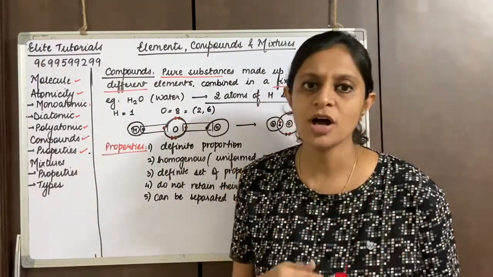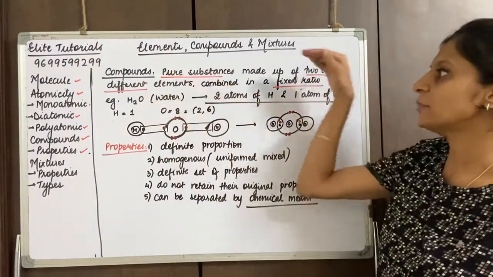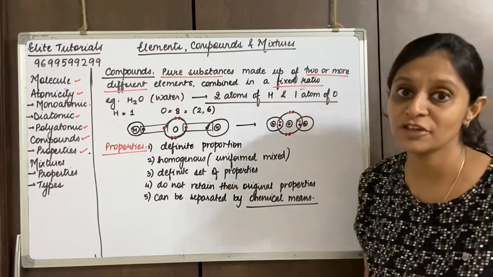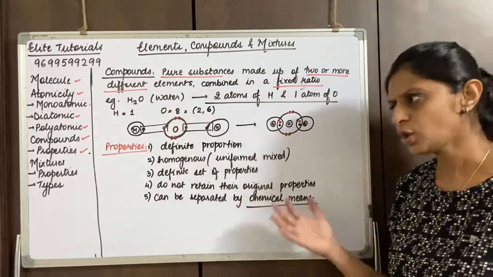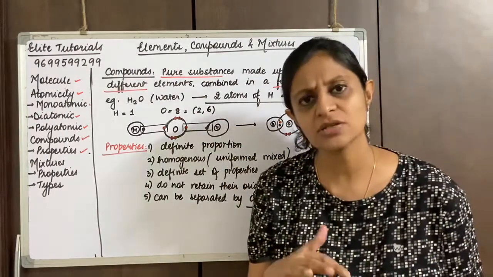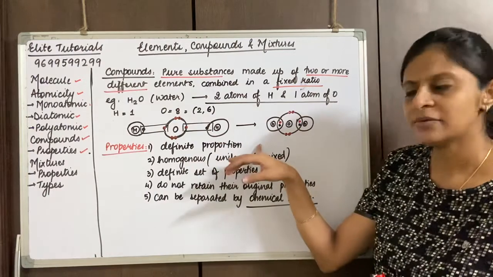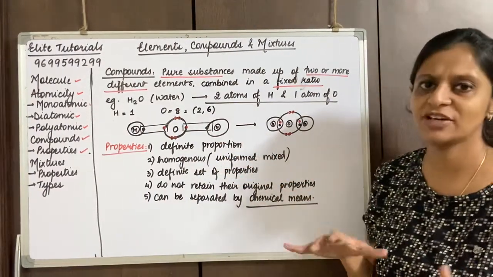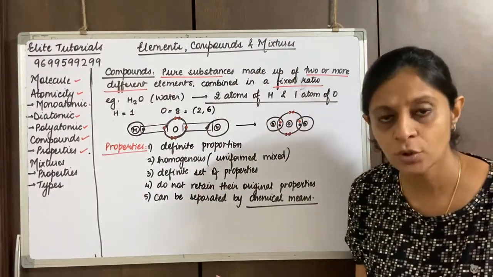Then we moved on to compounds. In compounds we said that they are pure substances which are made up of two or more different types of elements which are combined in a fixed proportion. We studied the example of water. We also studied the properties of compounds, right? They are mixed in a definite proportion, that is a fixed ratio. They are homogeneous. They have a definite set of properties. They do not retain their original properties.